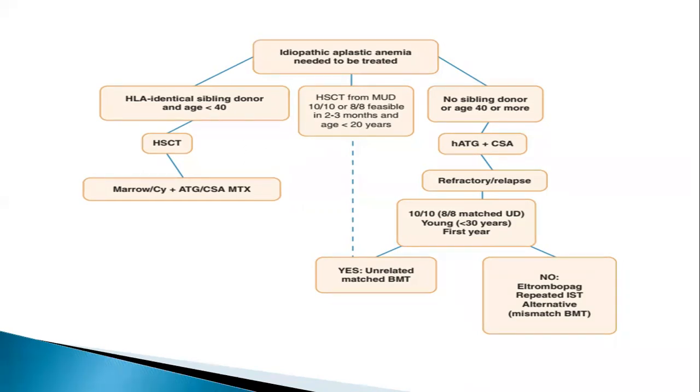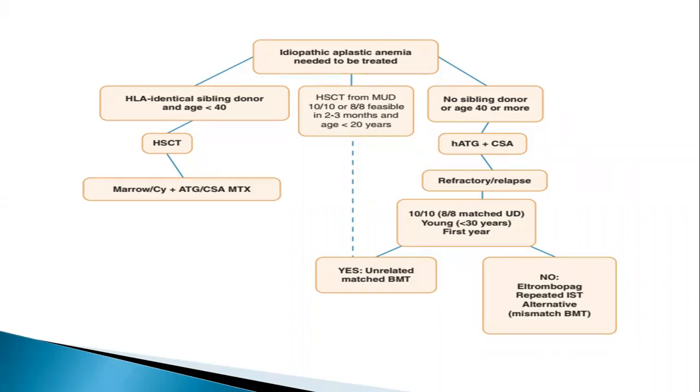For someone who doesn't have a sibling donor and whose age is 40 or more, because the transplant-related mortality is high, you would first look at immunosuppressive therapy, which is horse ATG with cyclosporine. And someone who is refractory or has relapsed and has a match, there you can consider an unrelated matched donor. And sometimes when you don't have one, you can consider eltrombopag and try to repeat the immunosuppressive therapy. Rarely do you go for a haploidentical transplant in aplastic anemia, but again it depends upon the transplant center's experience.